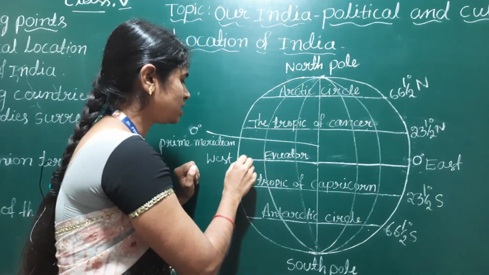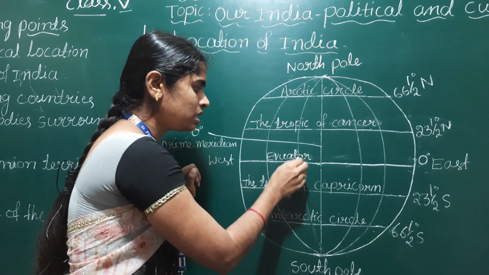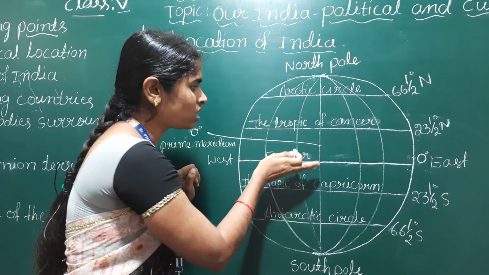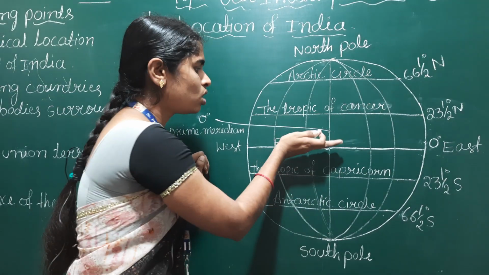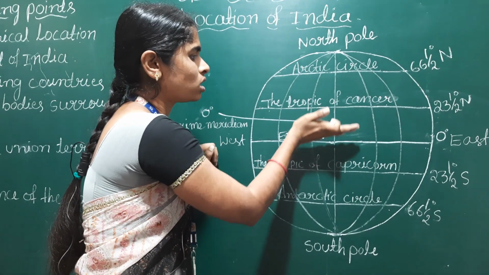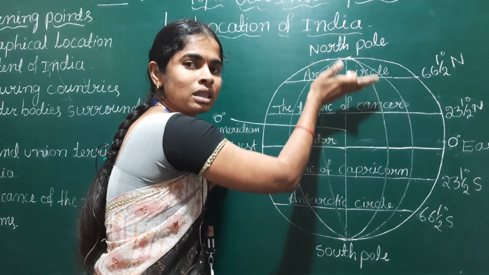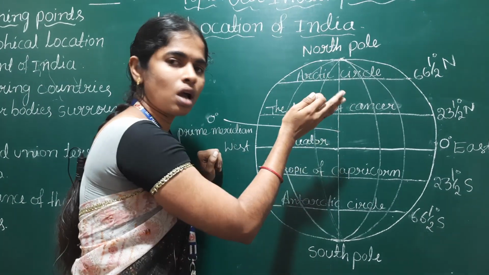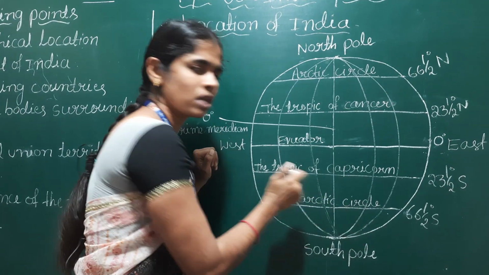And see, this is the equator, which is a special latitude. The equator divides the earth into two equal halves. The half of the earth to the north of the equator is called the northern hemisphere, and the half of the earth to the south is called the southern hemisphere.